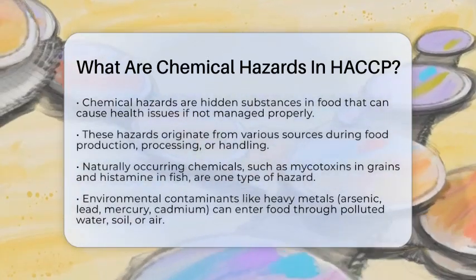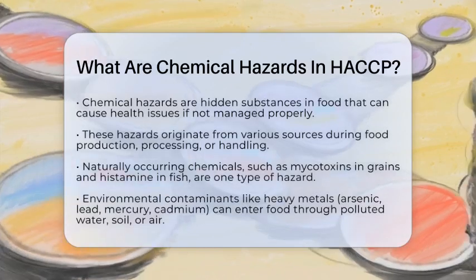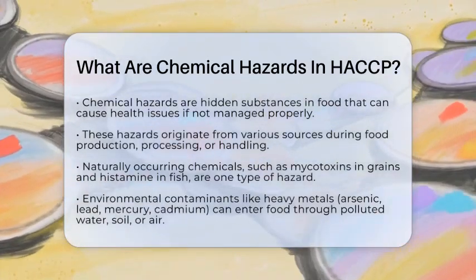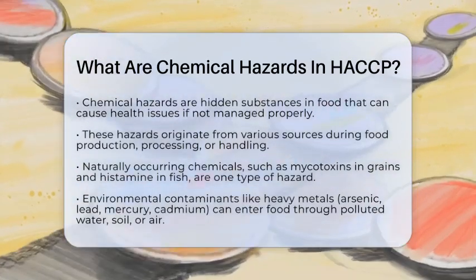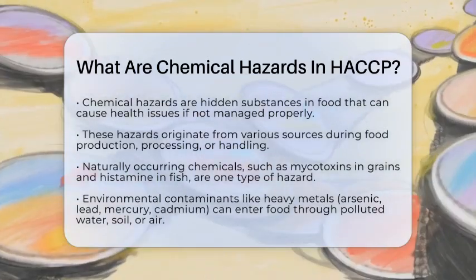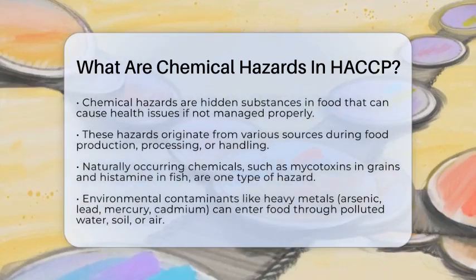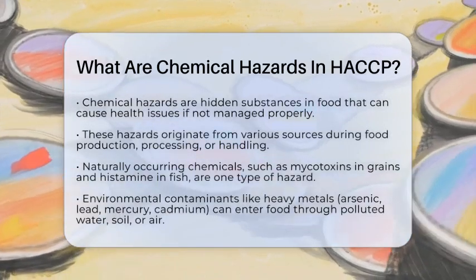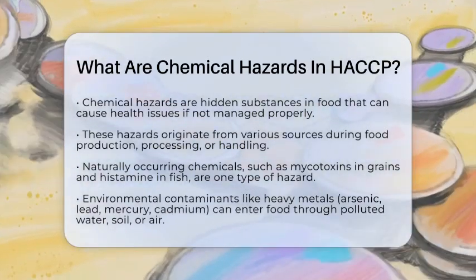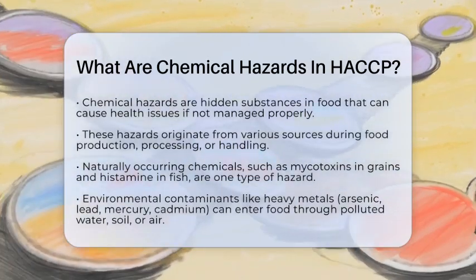These hazards can come from many sources during food production, processing, or handling. Understanding these sources helps keep our food safe and protect public health. One type of chemical hazard is naturally occurring chemicals. These are substances already in food or the environment.